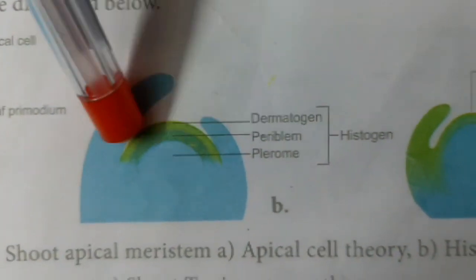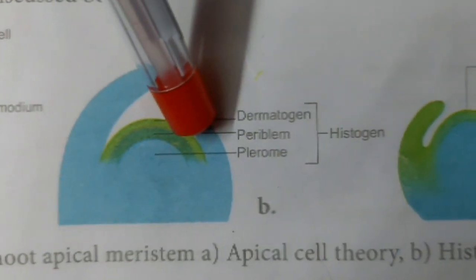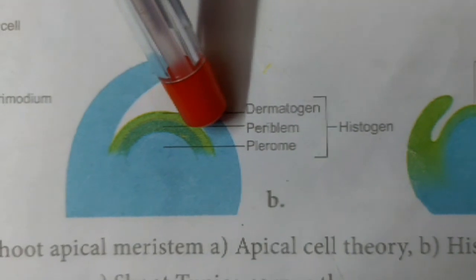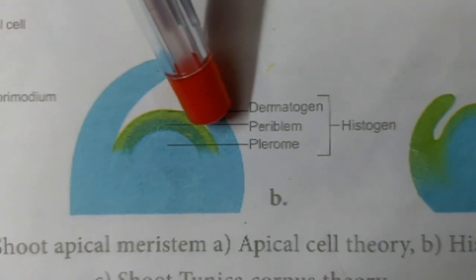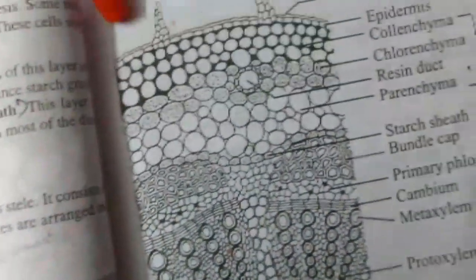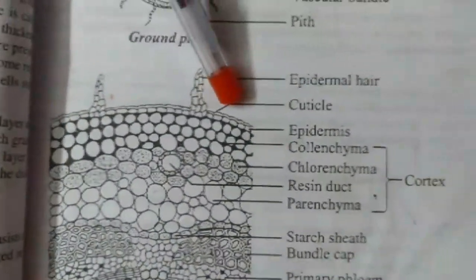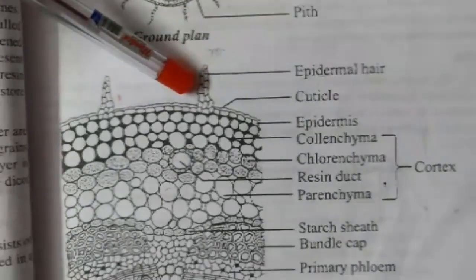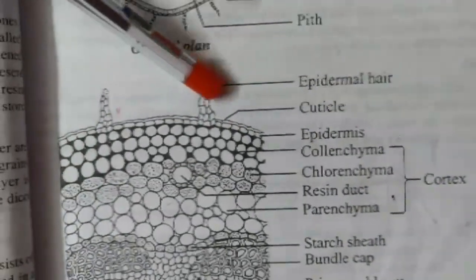The dermatogen is the outer layer and it makes the epidermis of the shoot. It is the outermost layer and it gives rise to the epidermis.